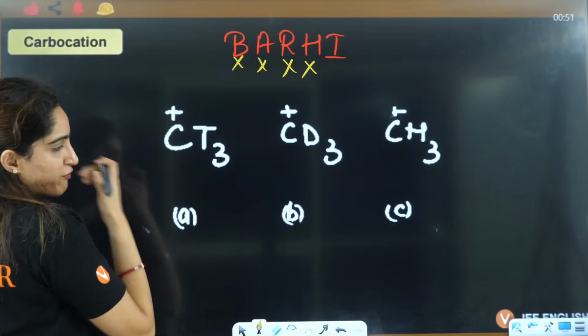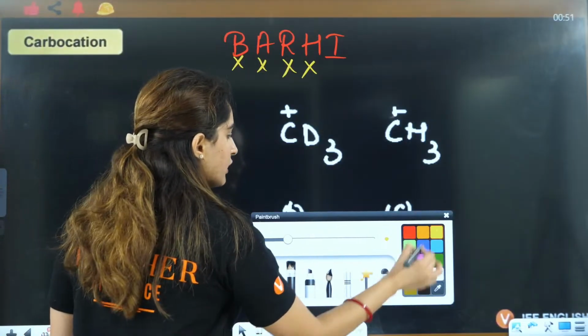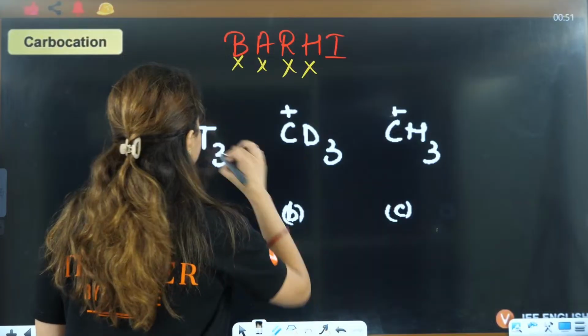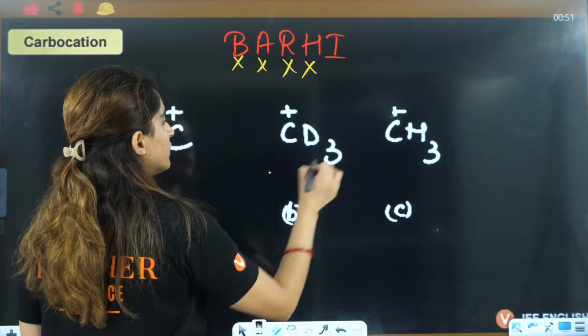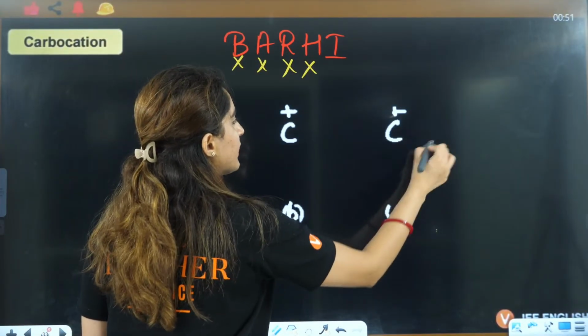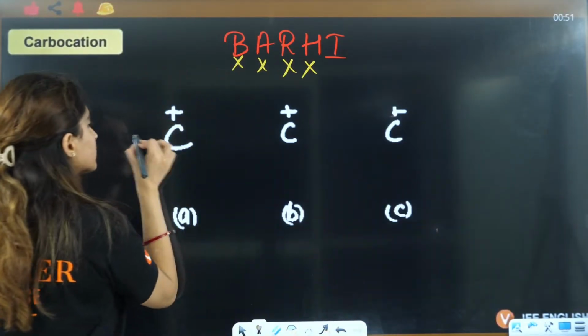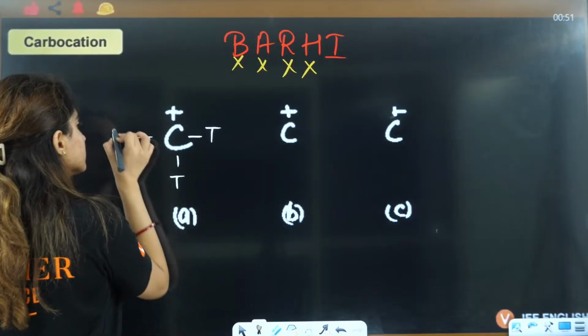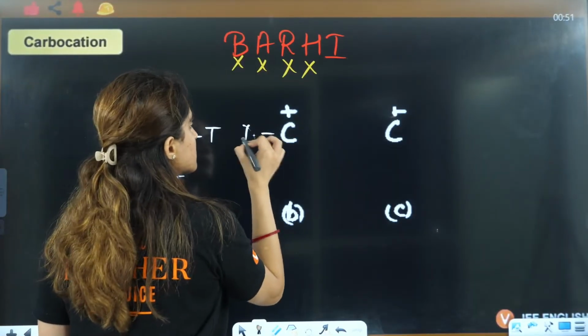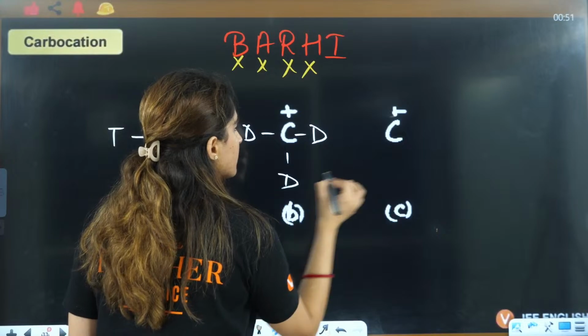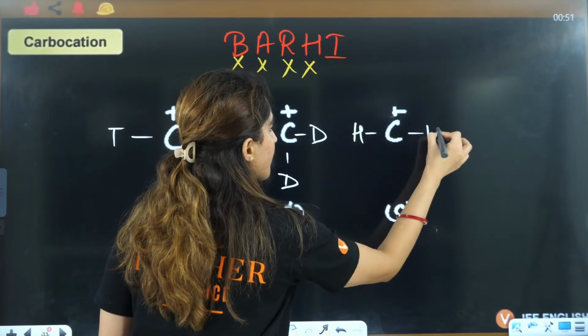Inductive effect you have here, right? Inductive effect of T, D or H. So rather than writing it like that, I'll write it like this. This is D, this is H.